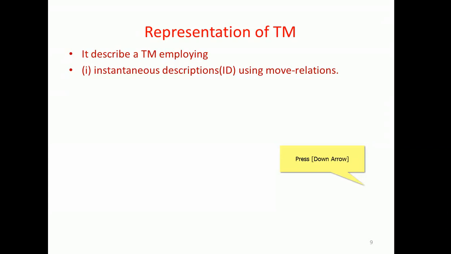One such mechanism is called instantaneous descriptions, or ID. Using an ID, you can also depict or enumerate the Turing machine model. A move relation is adopted with the help of the instantaneous descriptions.